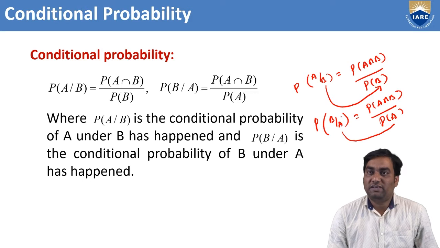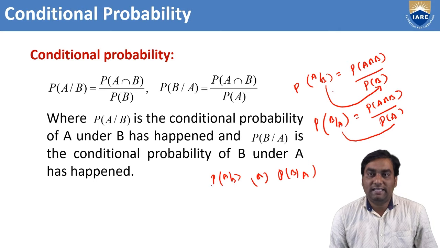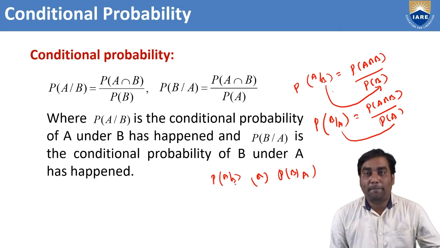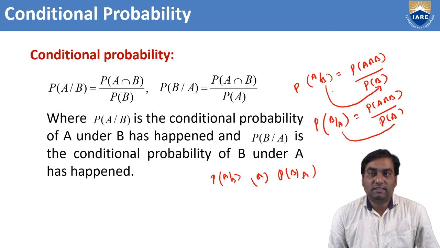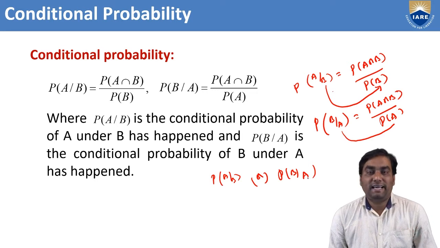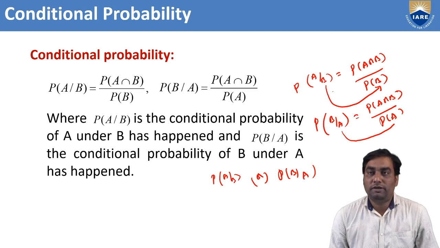That is the difference between P of A by B and P of B by A. Again, P of A by B means the conditional probability of A when B has already happened, and P of B by A means the conditional probability of B when A has already happened. That is the process of conditional probability using these two formulas.